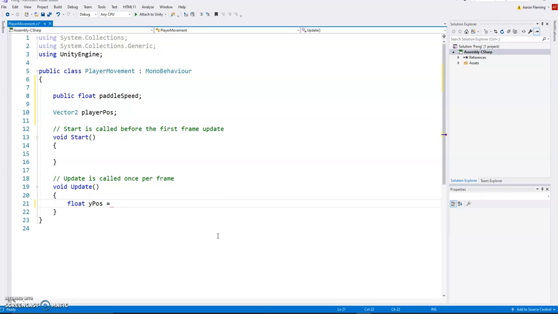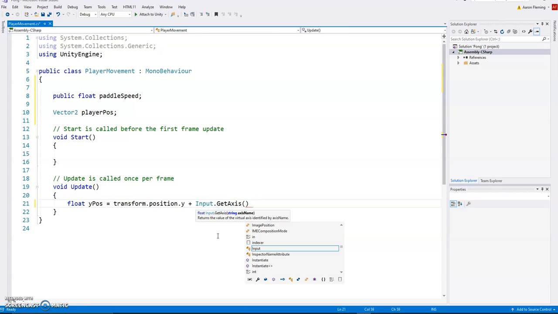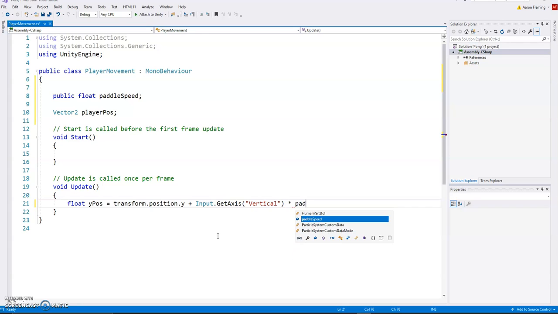So that's why we can limit our player control to just the Y position. What we're going to do is grab the transform.position.y, so we're grabbing its current position, and then we're going to add on Input.GetAxis, and we're going to use "Vertical", in quotations, the vertical input axis, just like we did with our previous game. Then I'm going to multiply it by the paddleSpeed and also Time.deltaTime.